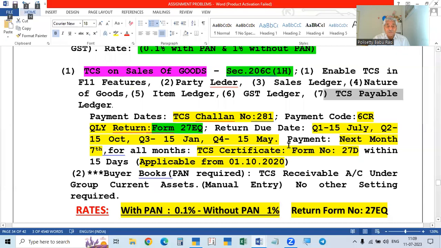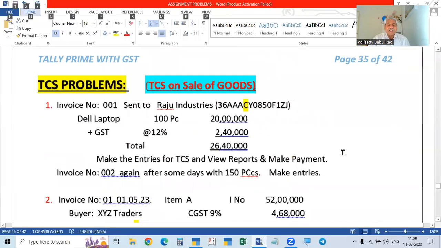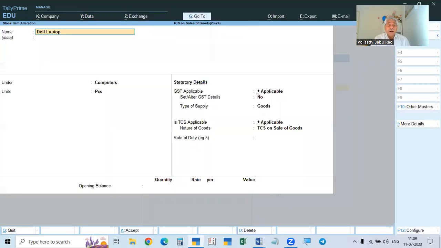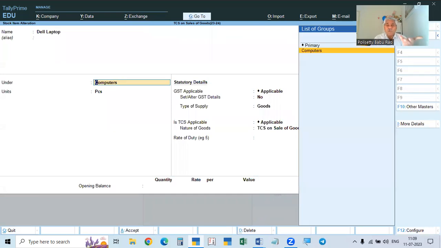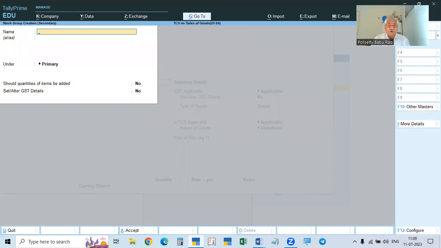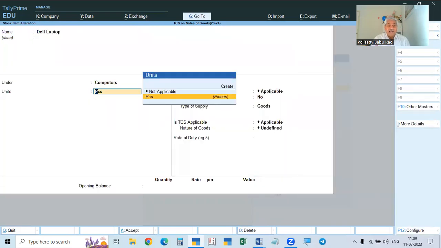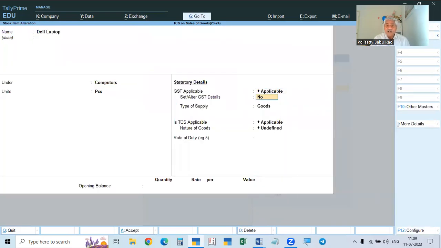For example, here in this problem, any stock we can create. Dell laptop, for example. So Dell laptop, and here group we can create. If you want to create, make this and create the group. I already created computers, and units as numbers or pieces. And then here GST applicable. Then choose alter GST details.